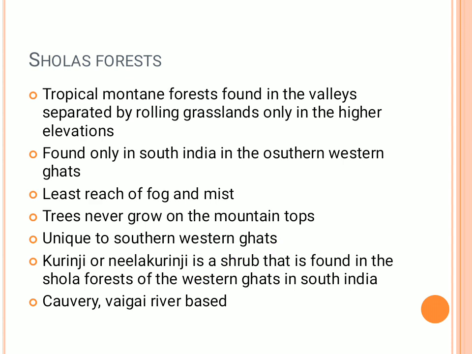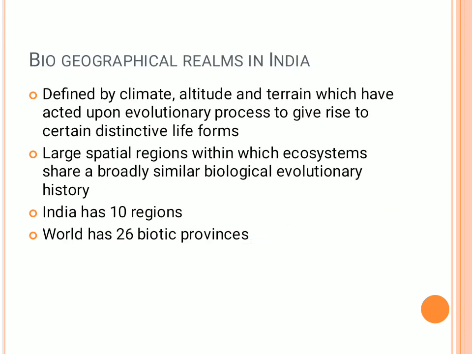The rolling grasslands at the higher elevations. Grasslands are usually found at the very low elevations, right? If these grasslands, with shrubs or plants less than 700 centimeters in height, are found in the mountain regions, those are called Shola forests. These are unique to the southwestern Ghats. Kurinji and Neel Kurinji is one of the shrubs that is a very important part of this Shola forest. Kaveri and Vaigai rivers are based in these Shola forests.